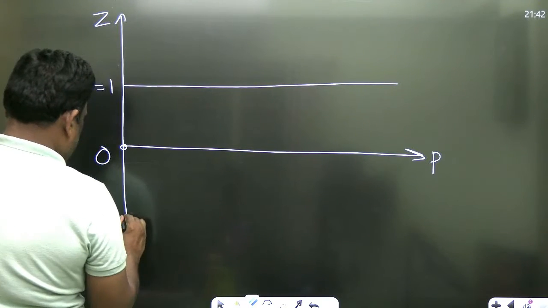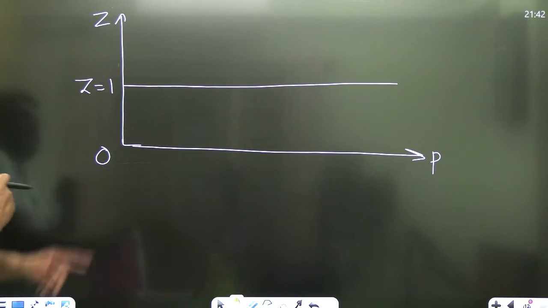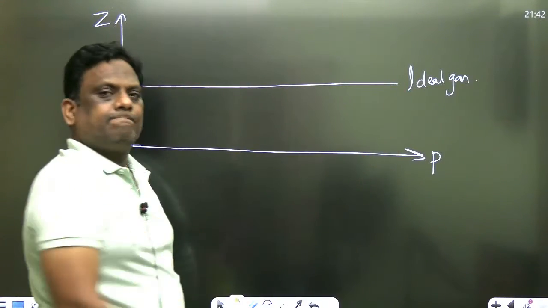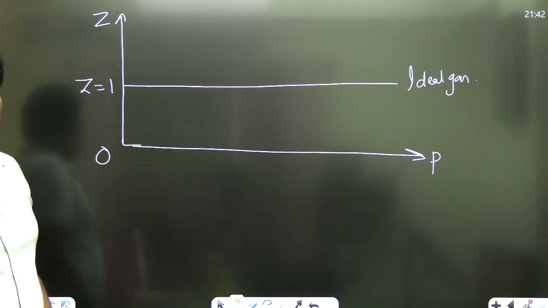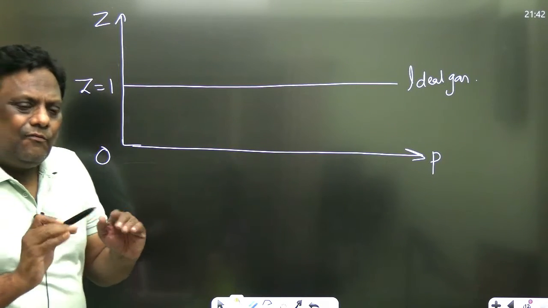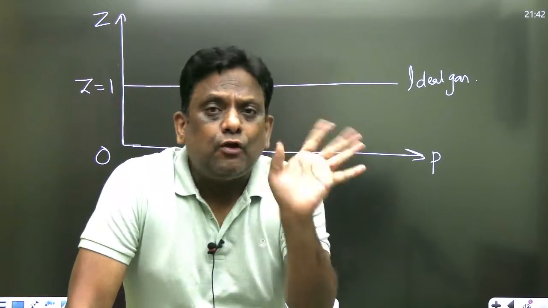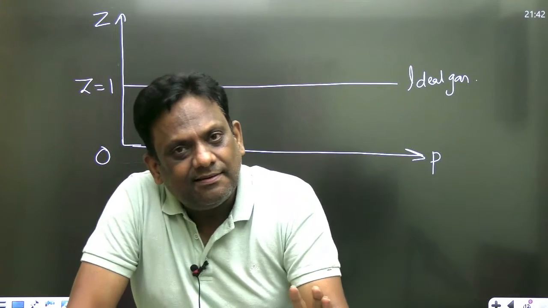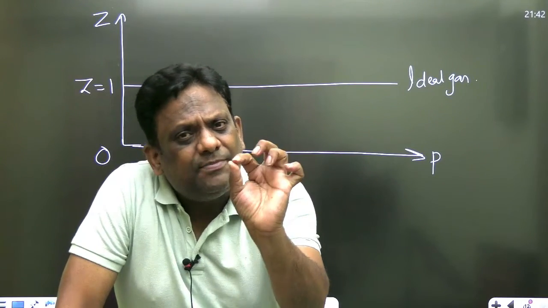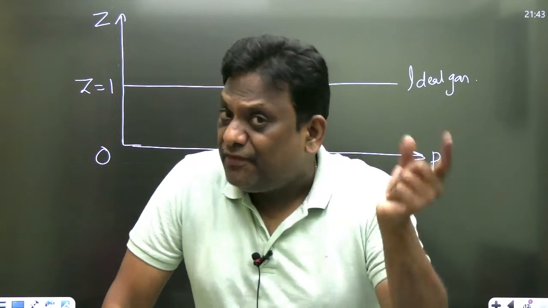One second. Let me erase this. Excellent, sirs. No problem. This is the situation. Now, this is Z equal to 1, which means ideal gas. Now I'll explain very clearly. What they have done is they took one gas. It means you will not change the gas. We will not change the gas. Keep the temperature constant with the same gas. I'm giving this from experiments, but I'll explain physically also.